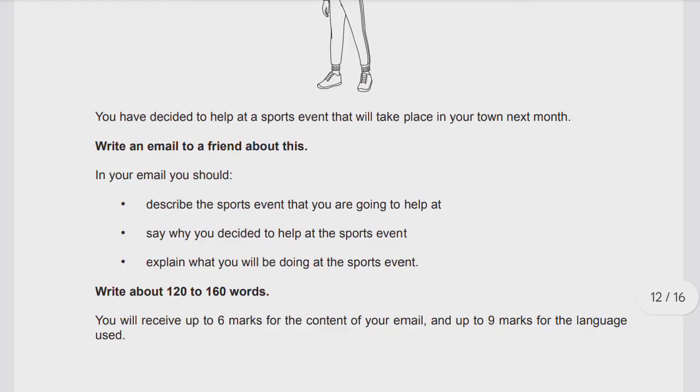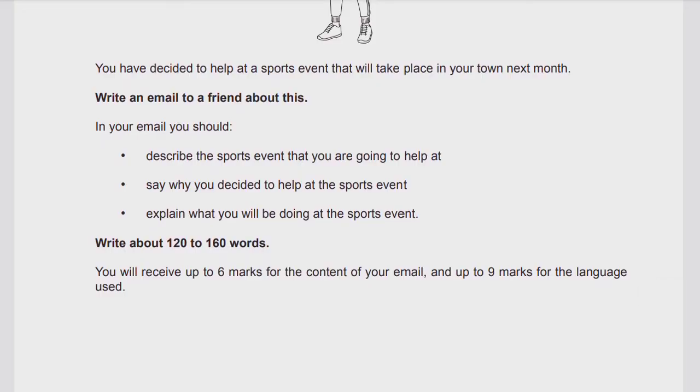In your email you should describe the sports event that you are going to help at, say what you decided to help at the sports event, and explain what you will be doing at the sports event. So you can divide all these 3 points into 3 different paragraphs in your email. Try to focus on this rubric, the instructions that have been given to you. You must do everything accordingly.